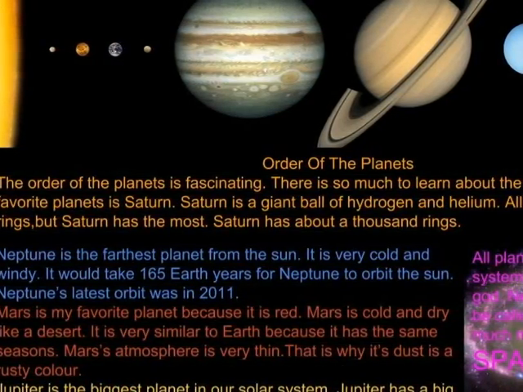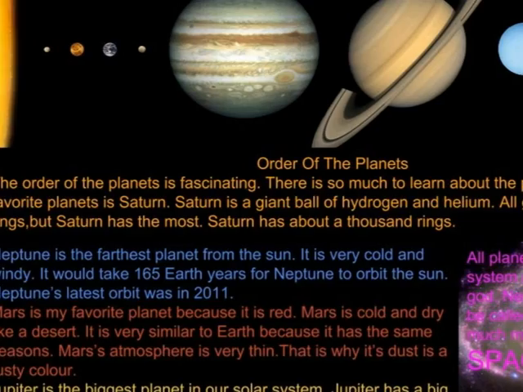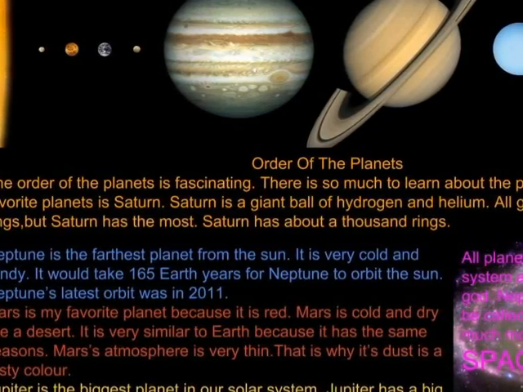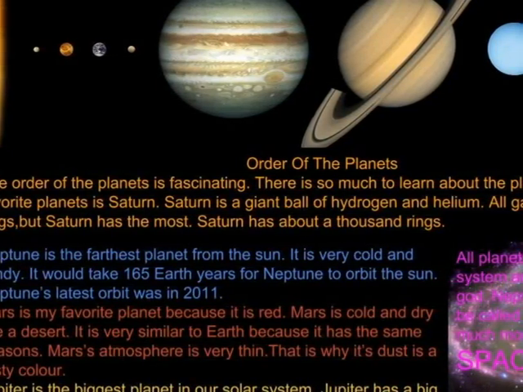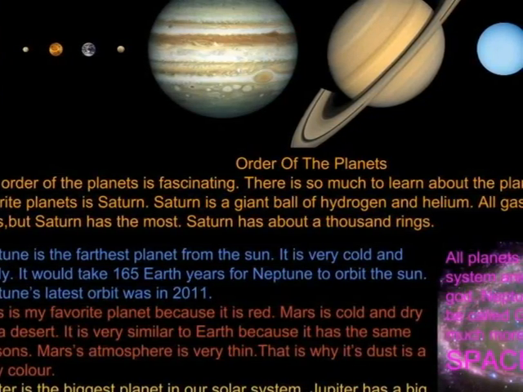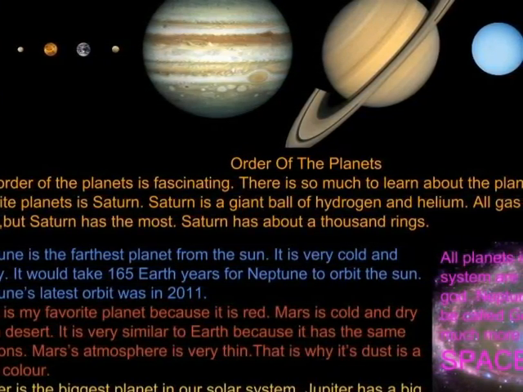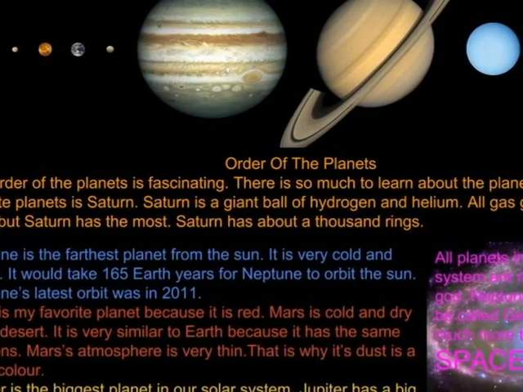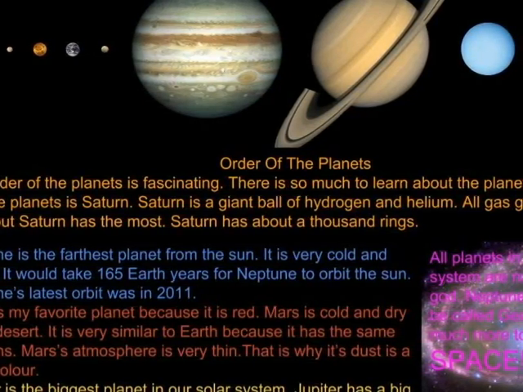Order of the Planets by Maddox Carvin. The order of the planets is fascinating. There is so much to learn about the planets. One of my favorite planets is Saturn. Saturn is a big ball of hydrogen and helium. All gas giants have rings, but Saturn has the most. Saturn has about 1,000 rings.